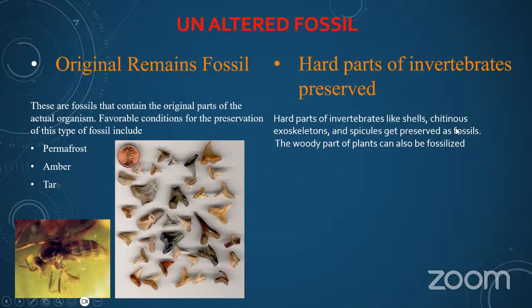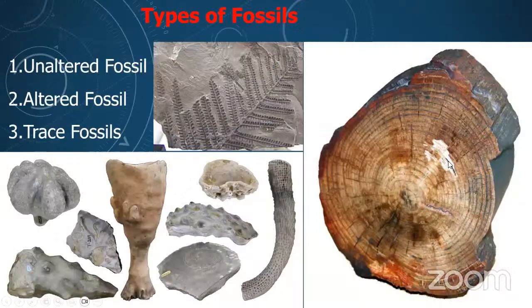Whereas in the hard parts of invertebrates preserved, hard parts of the invertebrates like shells, chitinous exoskeletons and spicules get preserved as fossils. The woody part of the plant can also be fossilized, as we have seen earlier in this image.